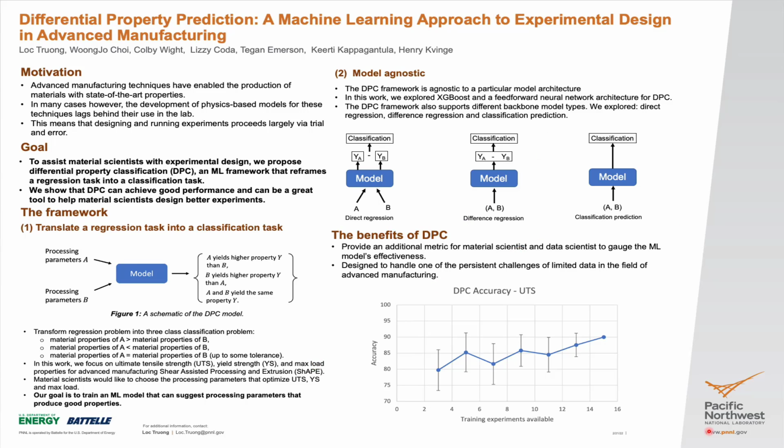Finally, we showed that the DPC framework can still perform well in an extremely low data regime where only a few training samples are available. In this graph, we only have 3 to 5 experiments provided to the model, and we've shown that DPC performance is still reliable, at 80 to 85% in terms of accuracy, even though we have access to a very limited amount of data.